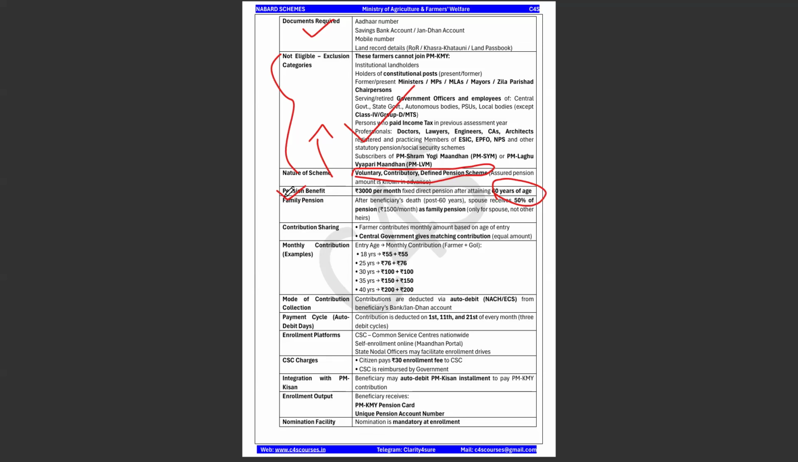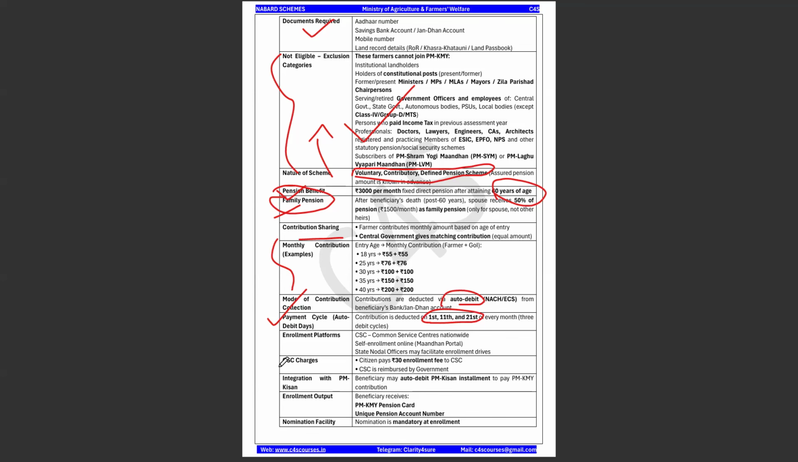Okay, and there is a provision for the family pension also. And what is the contribution sharing? The farmer will contribute monthly based on the age of entry, and the central government will also match the contribution amount deposited by the farmer. Okay, and this is some example. Okay, mode of contribution, it is auto debit mechanism. And payment cycle, first, 11th and 21st. This is also important.